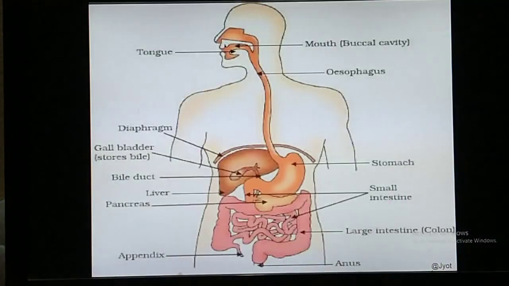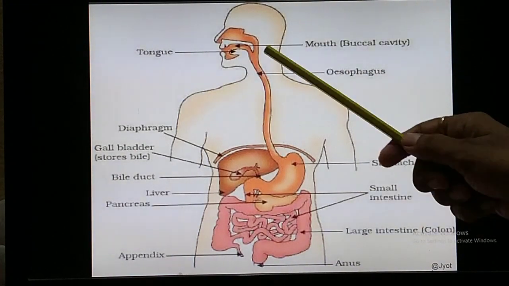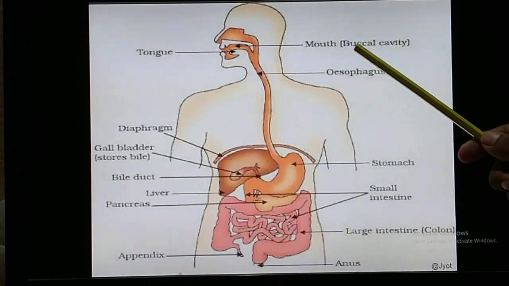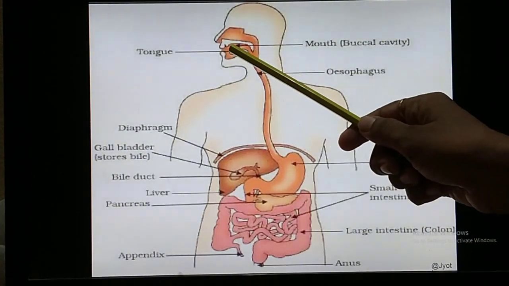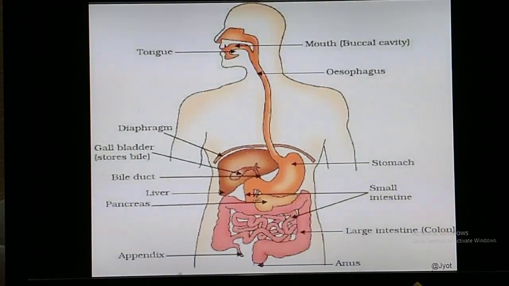Now I will show you the different parts of the alimentary canal. Here you can see this is the mouth, or the buccal cavity. In the buccal cavity, the two most important organs are the teeth and the tongue, which help in digestion of the food. The role of teeth and tongue in the process of digestion we will discuss in our next part.